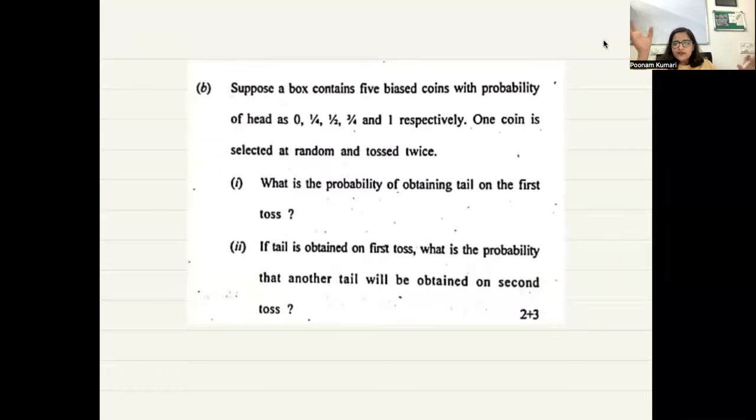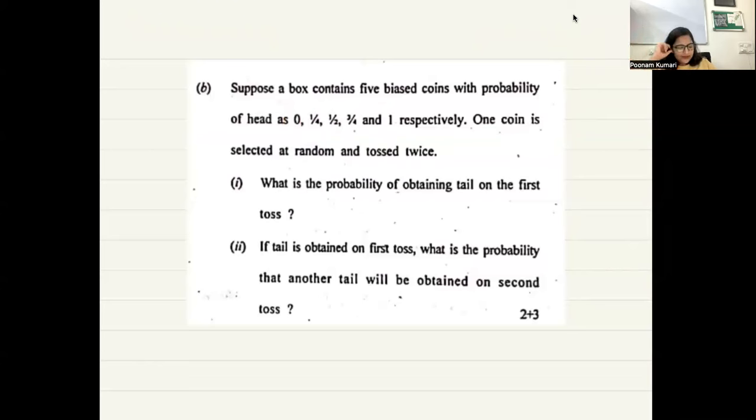Meaning probability is not half. So every coin will have a different probability of head or tail coming. So they've told us the probabilities as well. The probabilities of head is 0 for the first coin, 1/4 for the other, 1/2 for the other, 3/4 for the other, and 1 for the other. And one coin is selected at random. Meaning this coin can also come, this can also come, this can also come. If something is selected at random, every possible coin has an equal chance of coming.